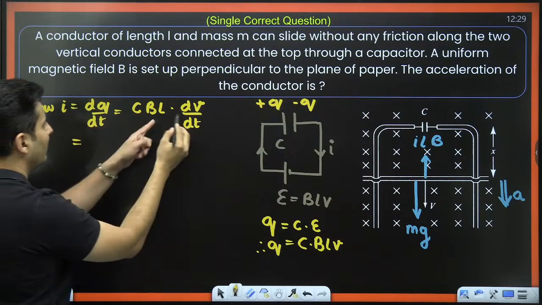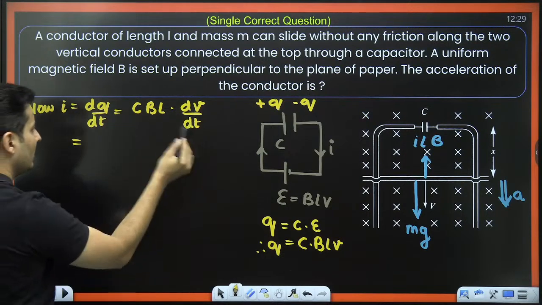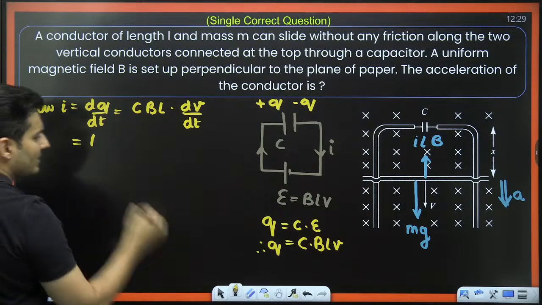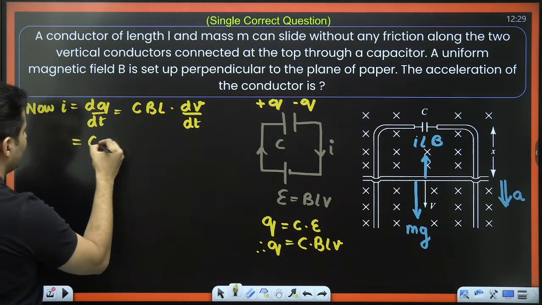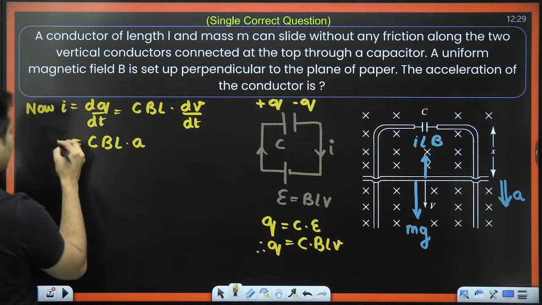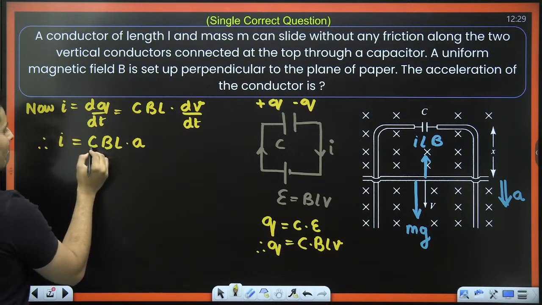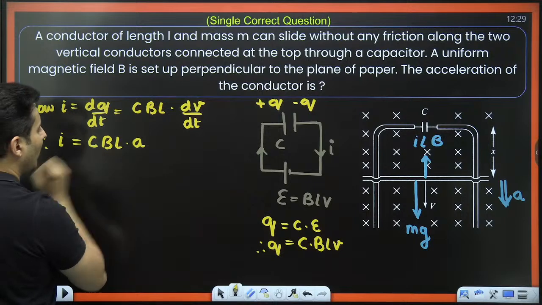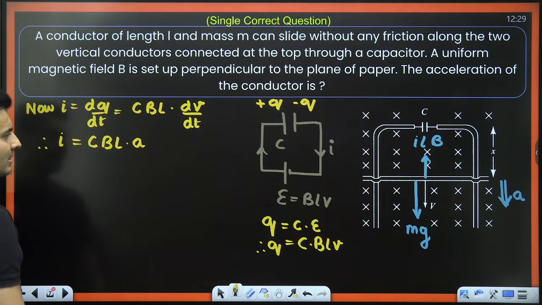Because it is a derivative, you have to take the derivative of velocity, so it will be dV by dt. What is dV by dt, my dear warriors? It is the rate of change of velocity, so it is acceleration. So current is capacitance into field into length into acceleration. Keep it on the side.